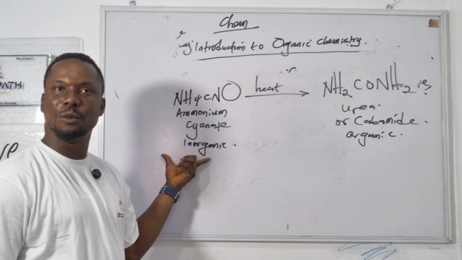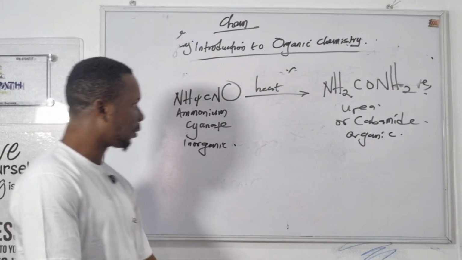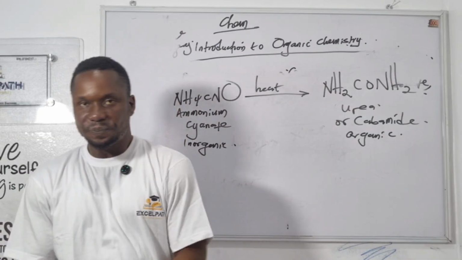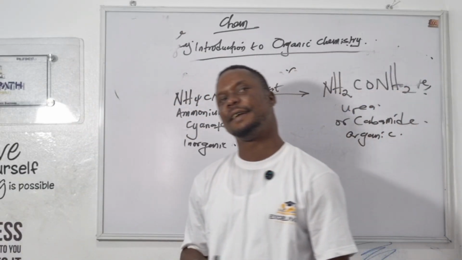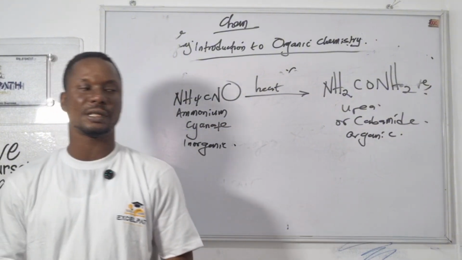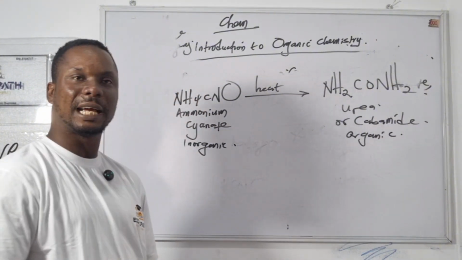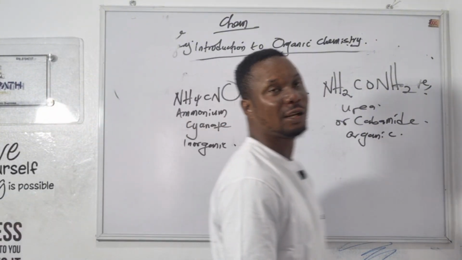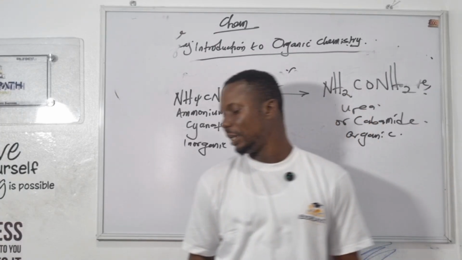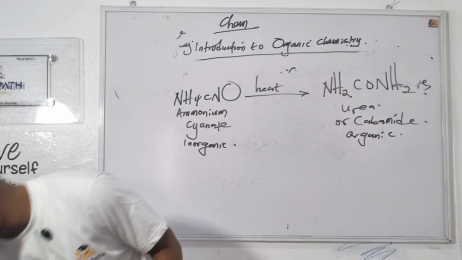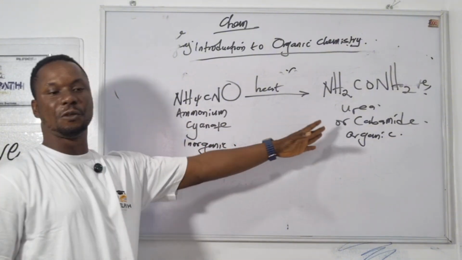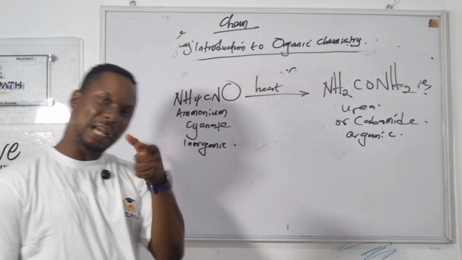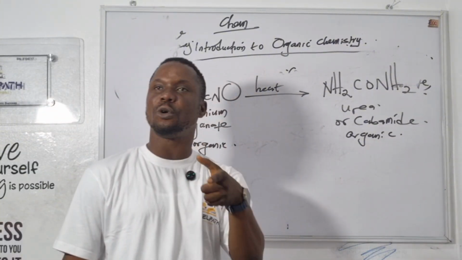Inorganic compound, ammonium cyanate. Now, in organic chemistry, carbon is a very important element, just like in inorganic chemistry, silicon is very vital. So now we are going to look at the uniqueness of carbon. Before we move to the uniqueness of carbon, I defined what?